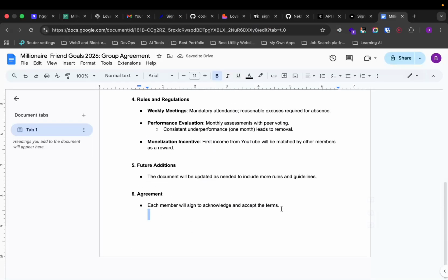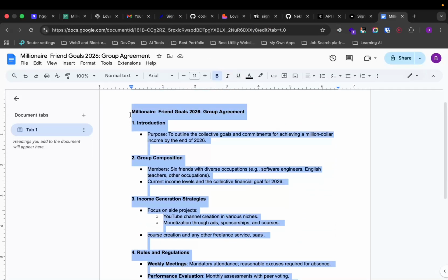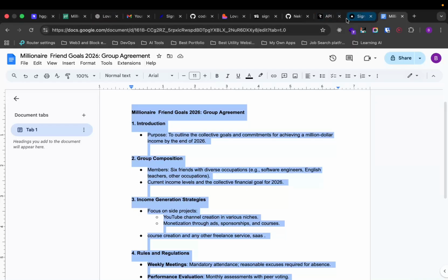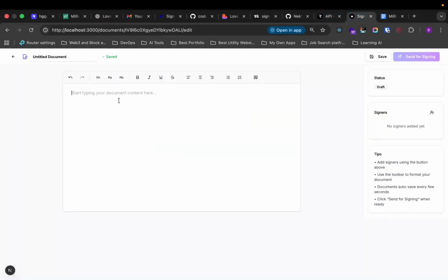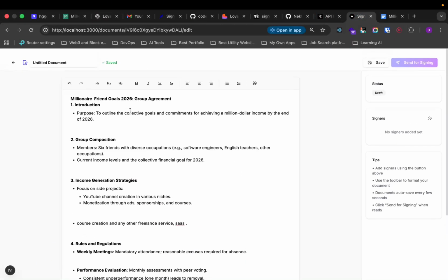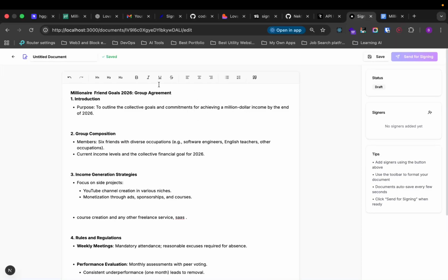We are going to go back to this document of ours, and we are going to grab all this text and bring it here, which should be fine. We can even type it ourselves, but it is good. And the title for this is Millionaire Friends 2026 goal, which is this way. And then we are going to save it. Okay, so we're going to save this.